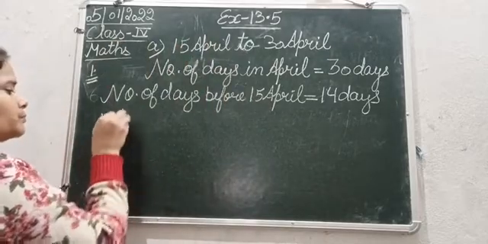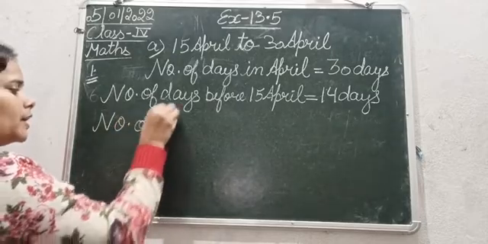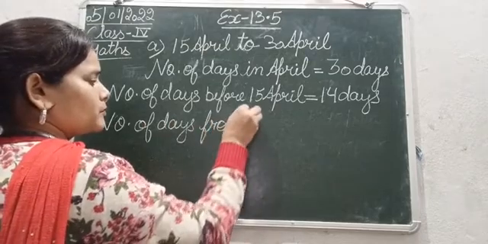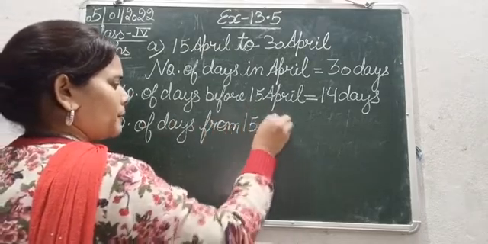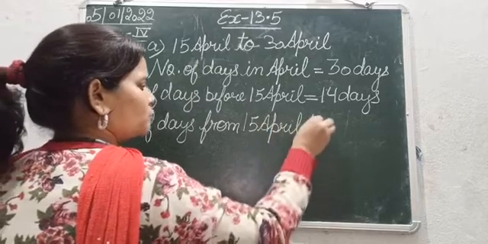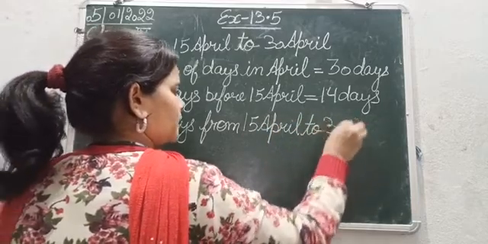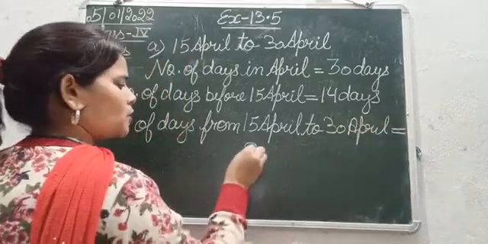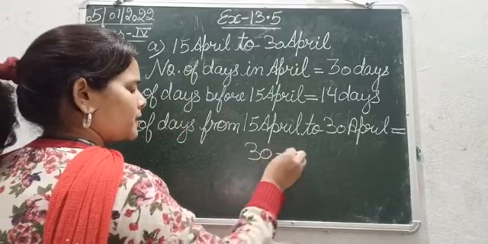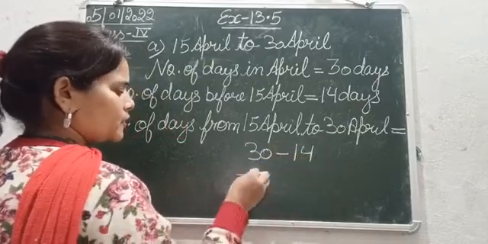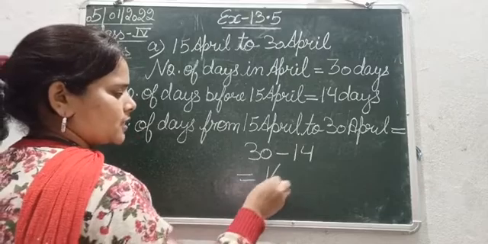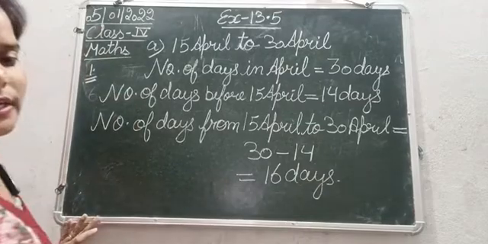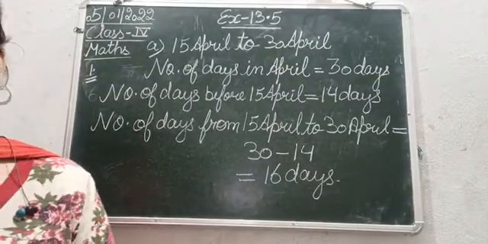So number of days from 15 April to 30th April is equal to total number of days minus number of days not included. So 30 minus 14, that is 16 days.